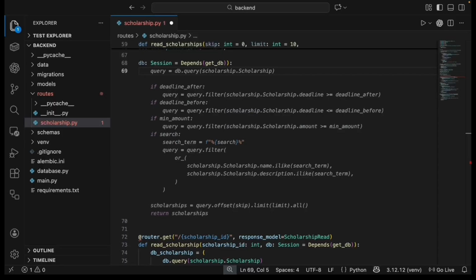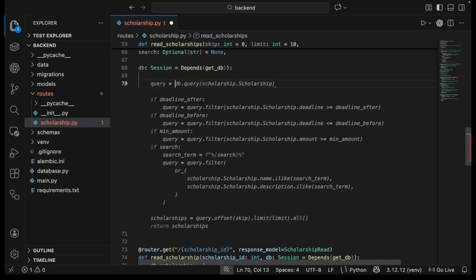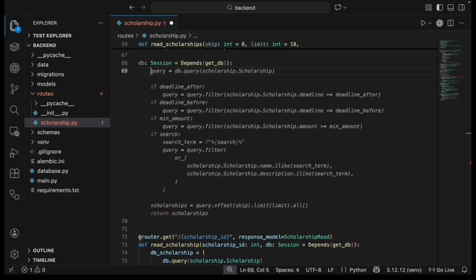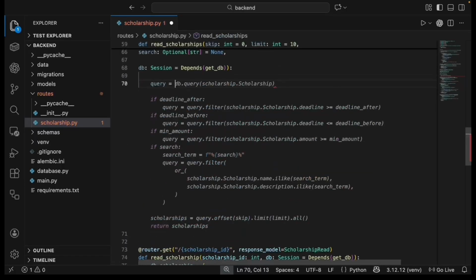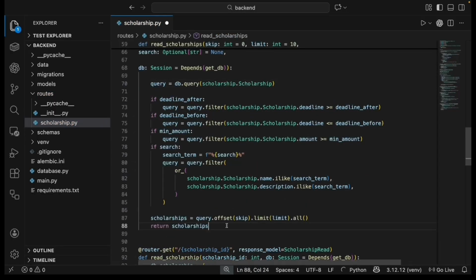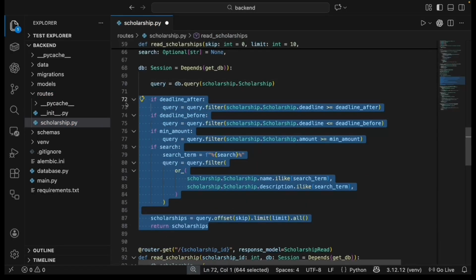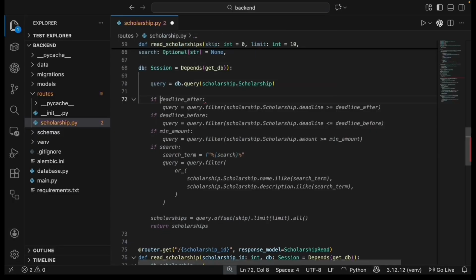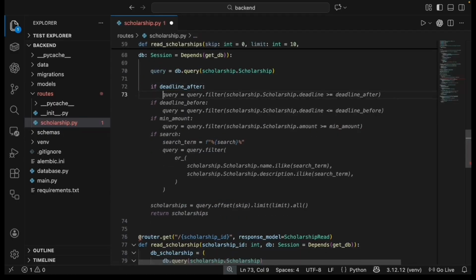I added 4 new optional parameters based on what students actually need. The most important ones are deadline_after and deadline_before. These solve the critical question students have: what can I apply for? When you use these together, you can create date ranges, like show me scholarships expiring in the next 30 days. Then I added min_amount as a secondary filter so students can prioritize their time, like only show me scholarships worth at least $10,000. And finally, there's a search parameter for keywords, so you can search across scholarship names and descriptions for things like STEM or leadership. Each of these filters only runs if you actually provide the parameter.